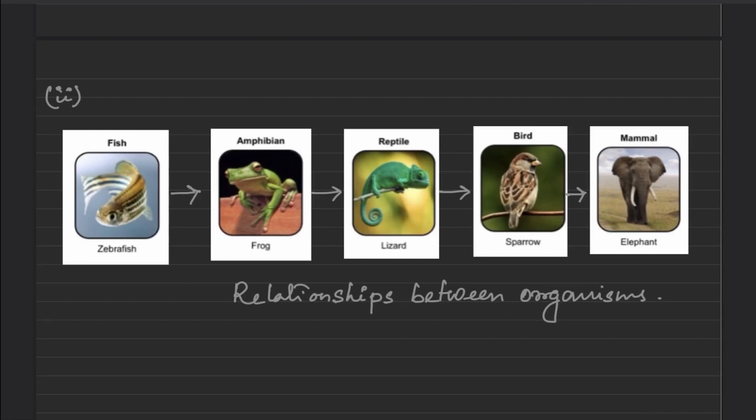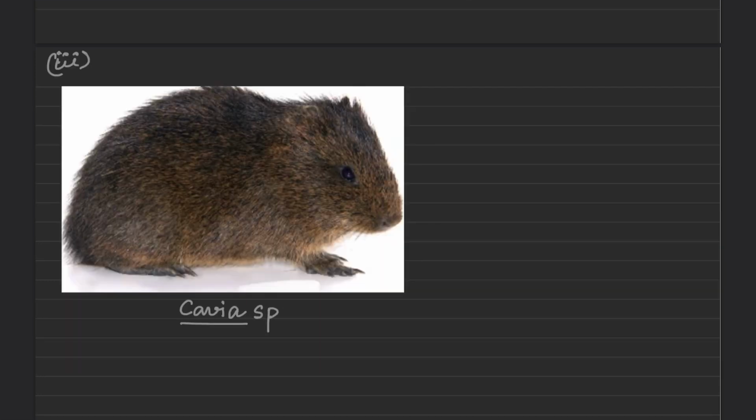Living organisms are also classified to understand the relationship between organisms. Here, fish to amphibia, amphibia to reptiles, reptiles to birds and birds to mammals arise according to evolution. Living organisms are classified to determine the specific characteristics that actually distinguish them from all other types of organisms.